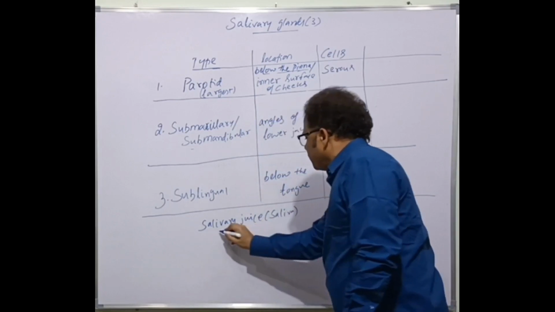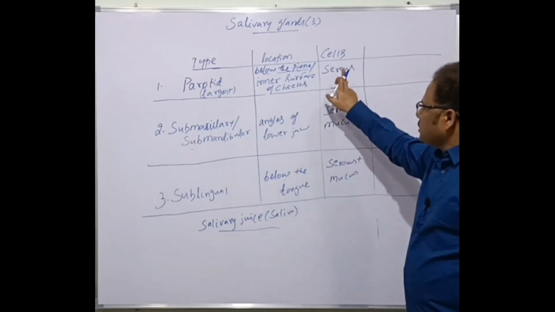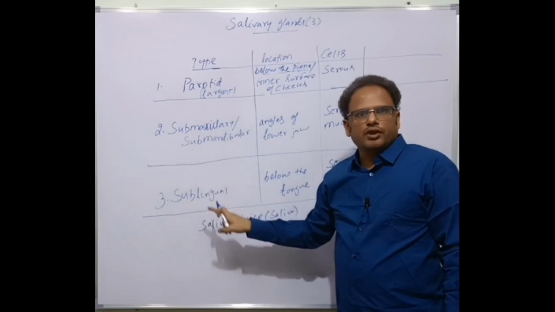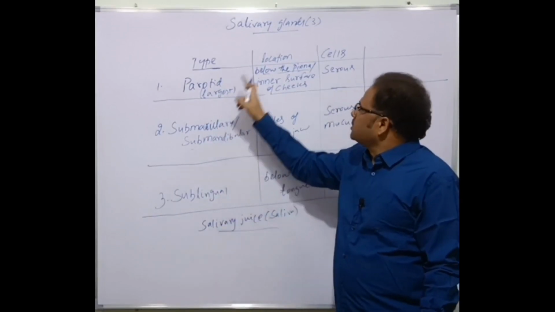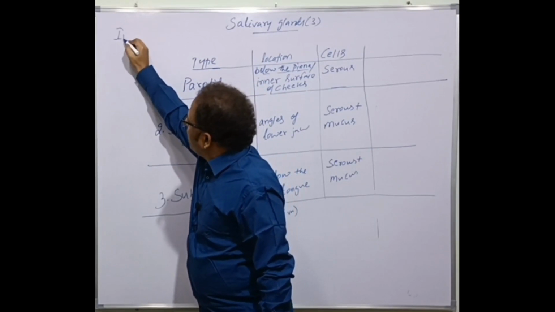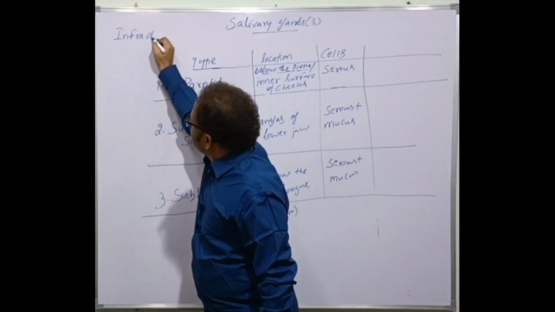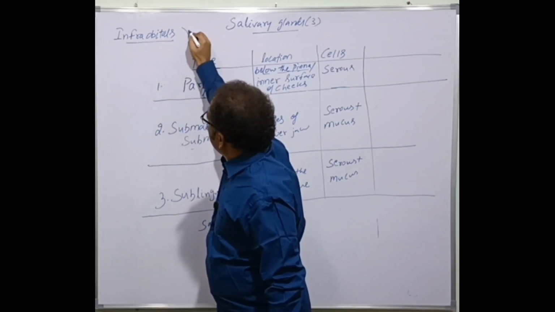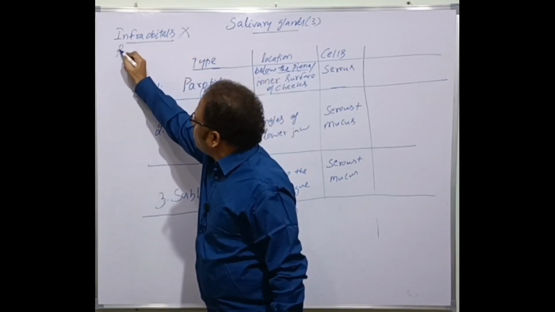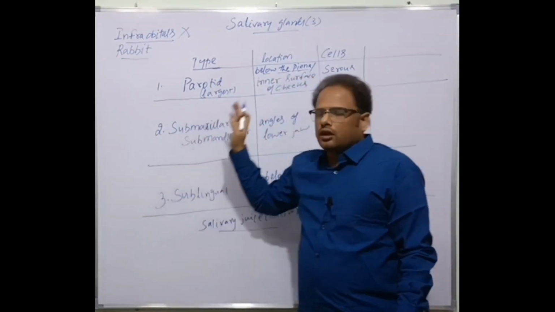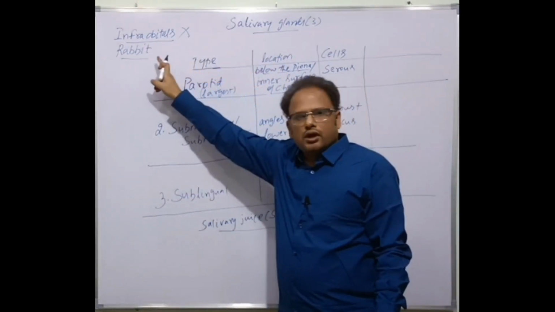So saliva is secreted by serous cells and mucous cells present in three different types of salivary glands in human beings. A fourth type, the infraorbital salivary glands, is absent in human beings. They are present only in the rabbit and other mammals.